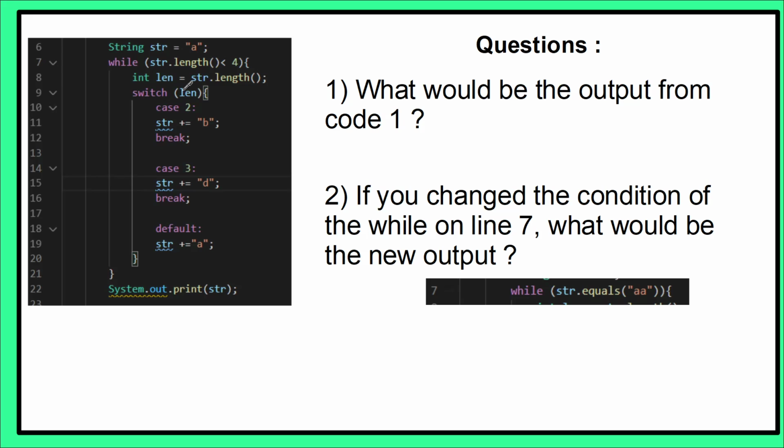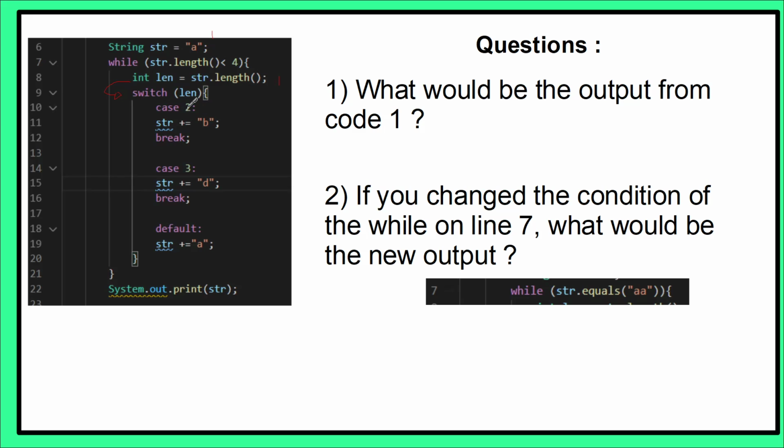So hopefully you've paused the video. Let's have a look. We've got a variable called str, and at the moment it's containing a. So at the moment the length is only 1. While this is less than 4, which it is, we'll do this. So we'll create a length, and sorry, that length is 1 at the moment, and we put that variable into our switch statement, and then we're going to compare it.